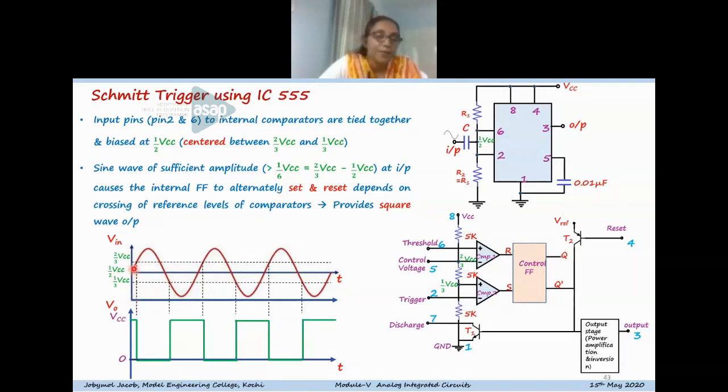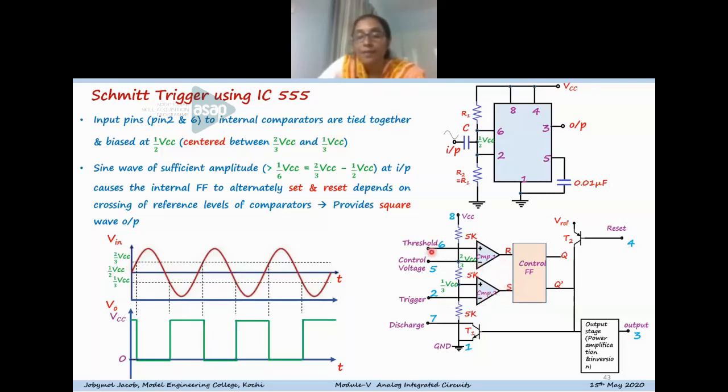And when the sine wave crosses this 2/3 VCC, we can see that the sixth pin will be having a higher voltage, and pin 2 is also having the same voltage. When pin 2 is having higher voltage, we can see comparator 2 is having 0, S equal to 0.